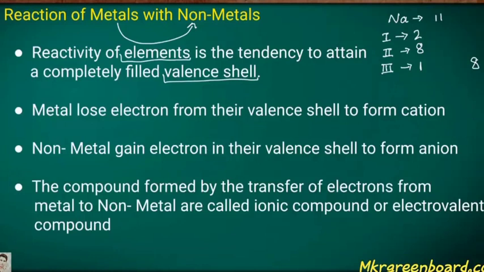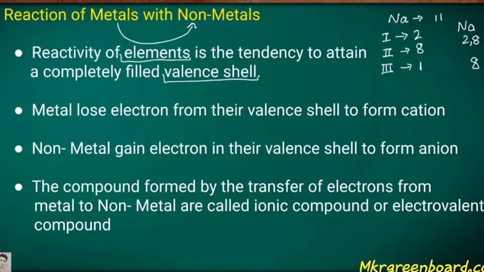So it can take 7, or the other option is it can lose the 1 electron. Which is the better option? The second option is better. So sodium loses the 1 electron and gets Na+. Its electronic configuration is then 2, 8, when it is in ion form, Na+.